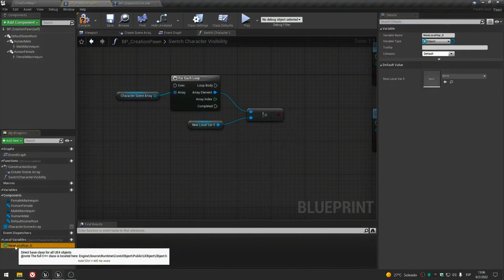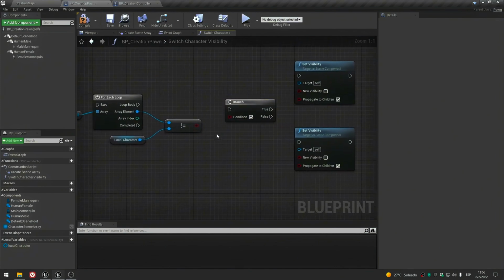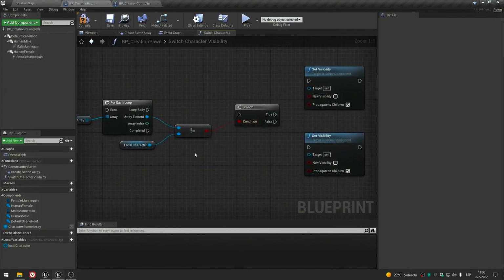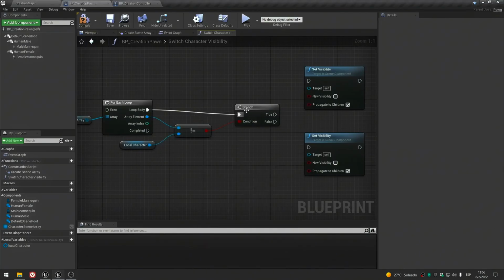Let's call it local character, and now create a branch by holding B key and left click, or by searching for a branch.